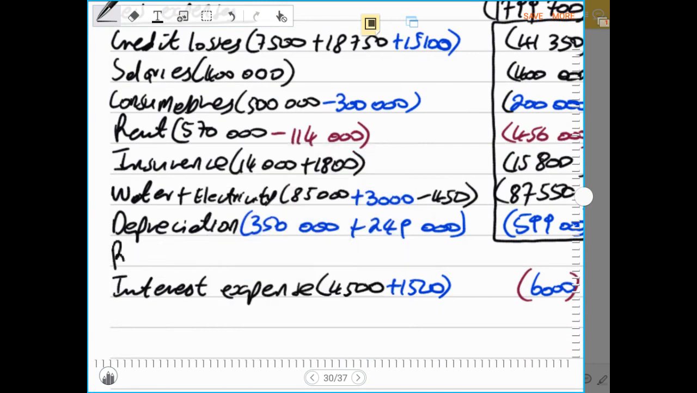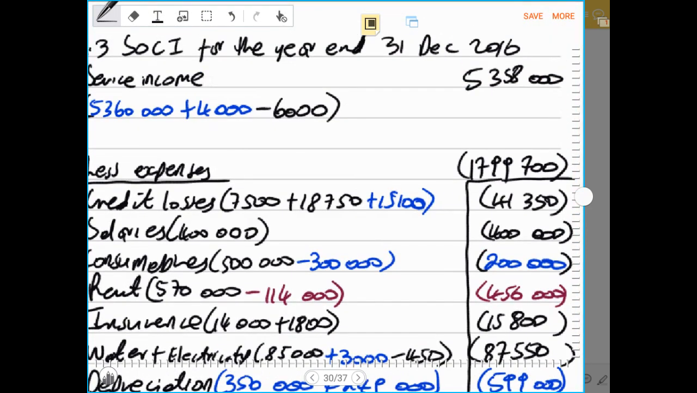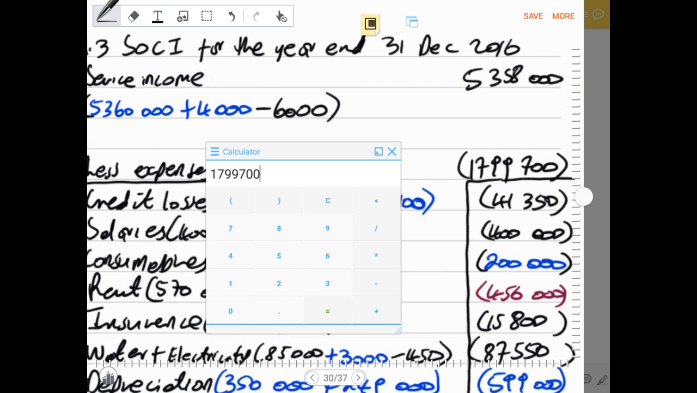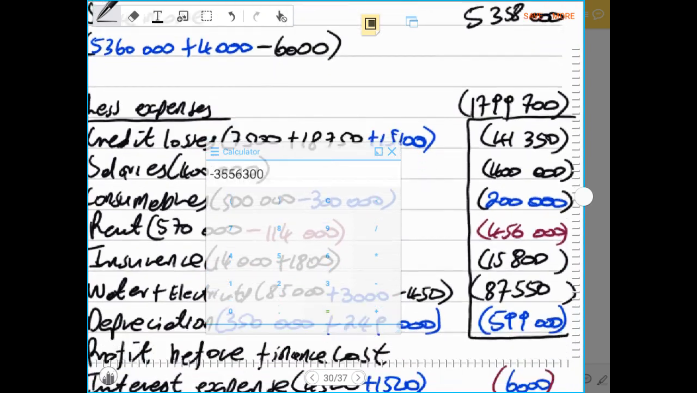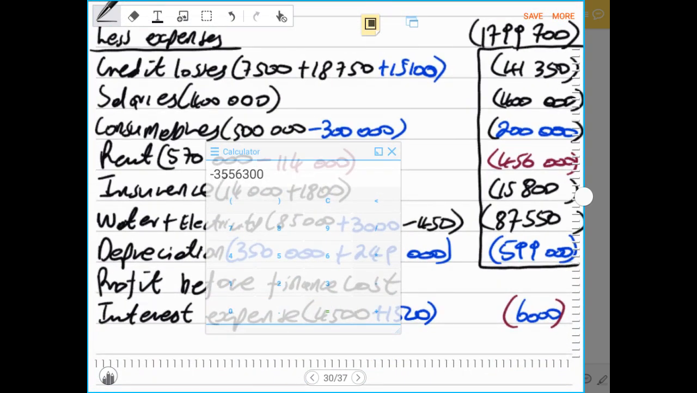Then we get to the profit before finance cost. Our profit before finance cost will be the difference between our service income and our expenses, minus 5,258,000. That will give us 3,558,300.